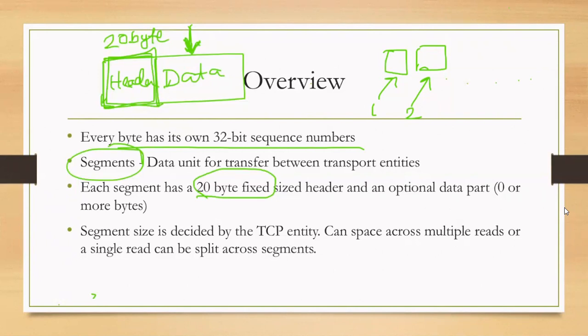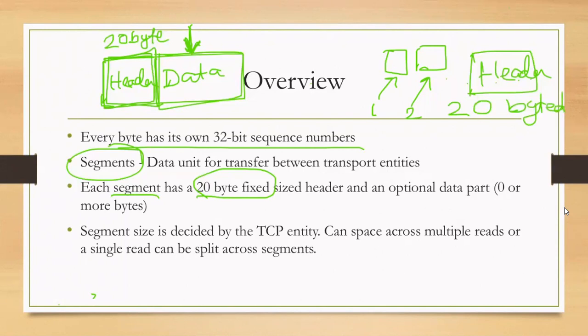And then it has an optional data part. So there may be data, there may not be data. Listen to this carefully. It means that a segment may have only a header. This is possible because sometimes we want to send only, for example, when we want to update the window size or send only an acknowledgement. In that case, you don't need to send any data. So the minimum size of a segment is 20 bytes, because the fixed size header is there, followed by an optional data part of 0 or more bytes.